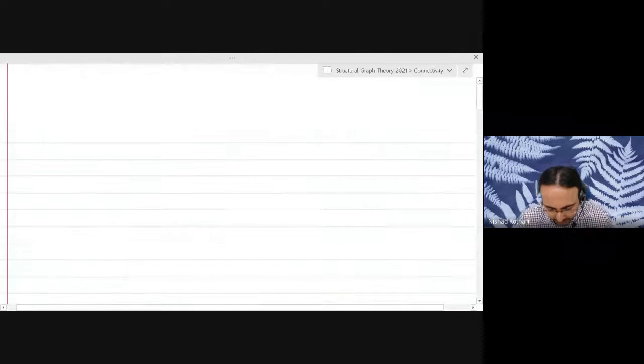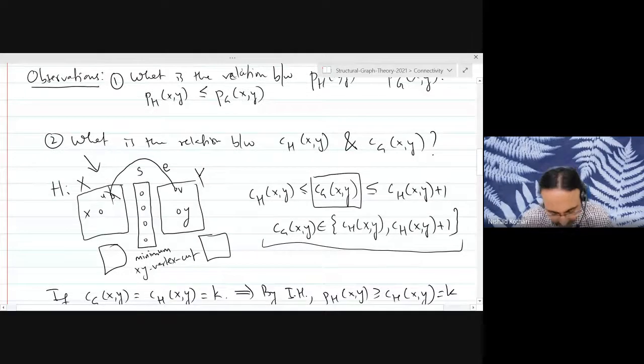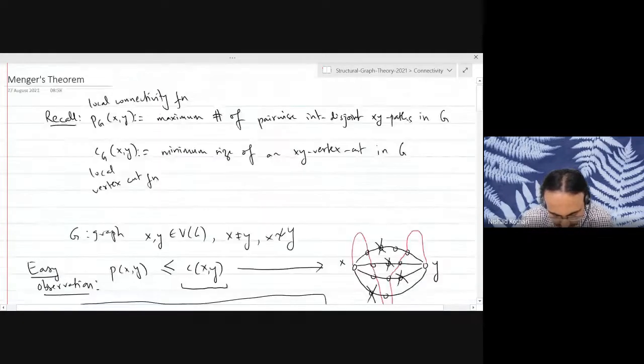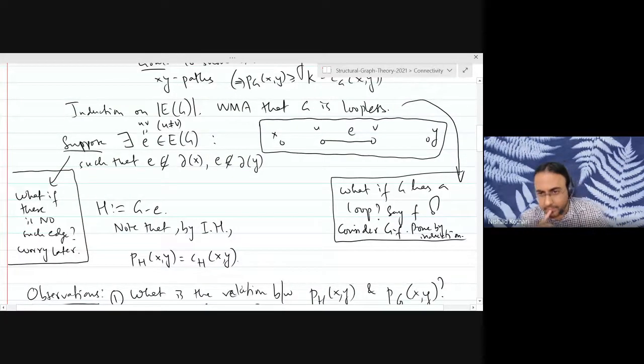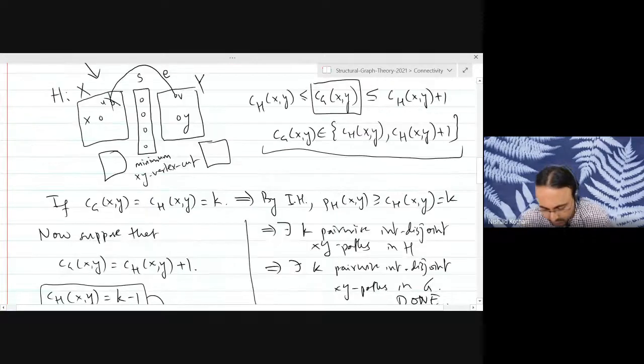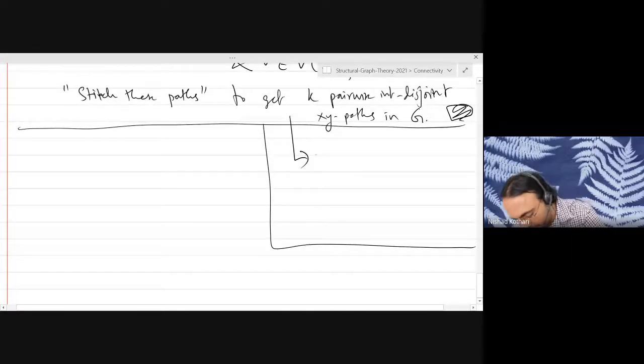So let's see. I did not mention the base case. We are already over time, so I'm sorry. Let me just say a few words about the base case, and I'll finish the lecture. So you might say, well, what is the base case? The base case is when there is no such edge in the graph. Because whenever there is such an edge in the graph, we are able to apply the induction hypothesis. So now the base case is when all the edges are either incident to X or incident with Y. And that I will leave it to you. It's a very easy case. You just draw what a graph like this looks like, and then you prove that it's true for those graphs.